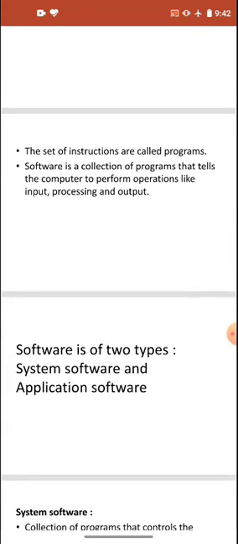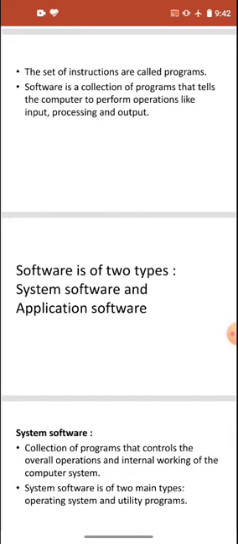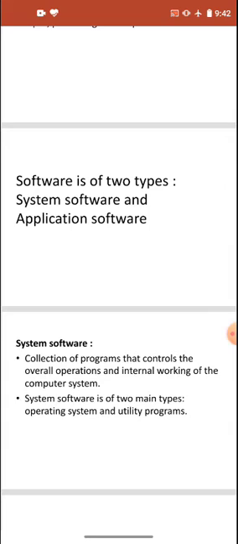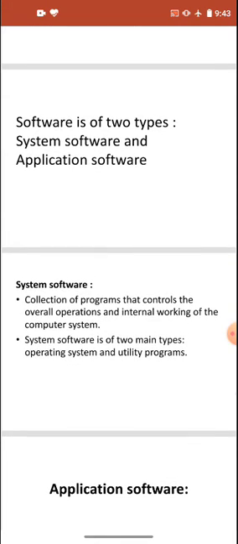Software is of two types: system software and application software. Now we will learn about the different types of software, that is system software and application software. System software is a collection of programs that controls the overall operation and internal working of the computer system.